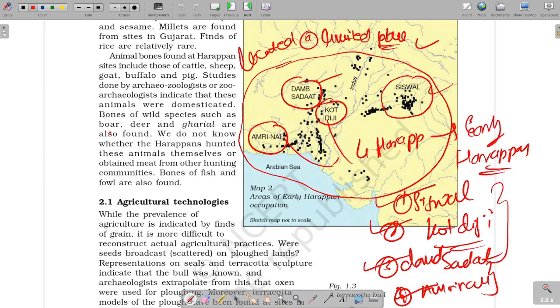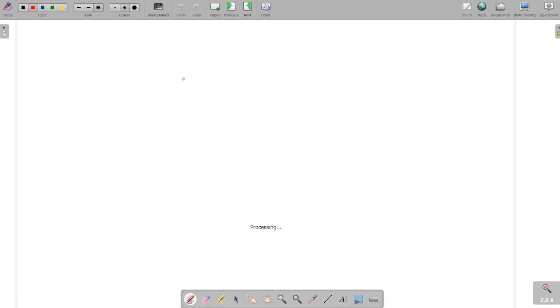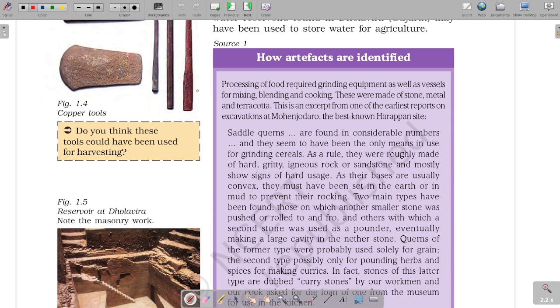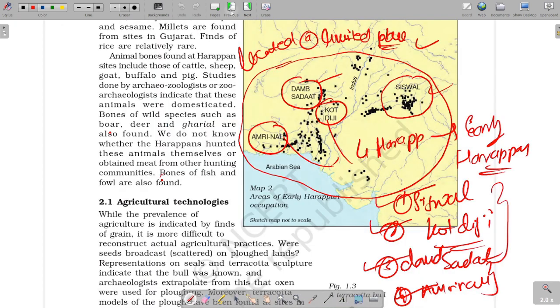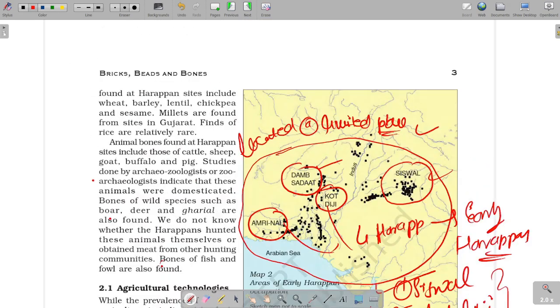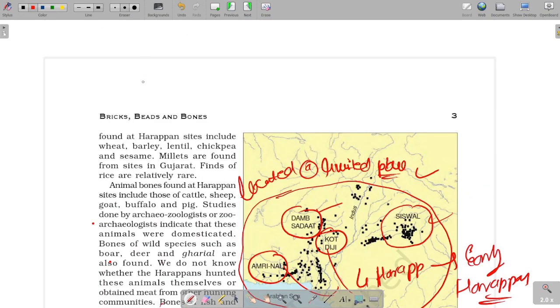Yes. Now agricultural technologies. First we will see some evidences of plants and animals.